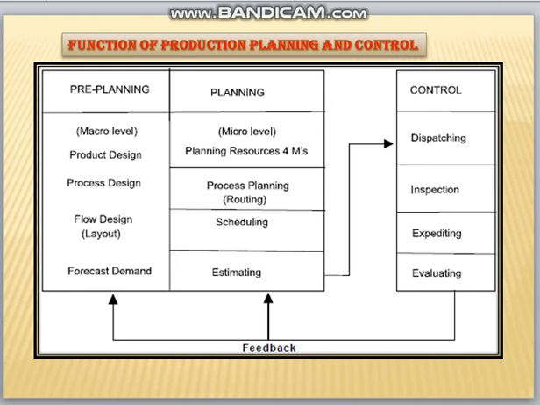All these steps are done in the controlling process. Not only that, according to the feedback given in this controlling stage, we remodify the work or improve the further process. So these are the basic steps in the functions of production planning and control.